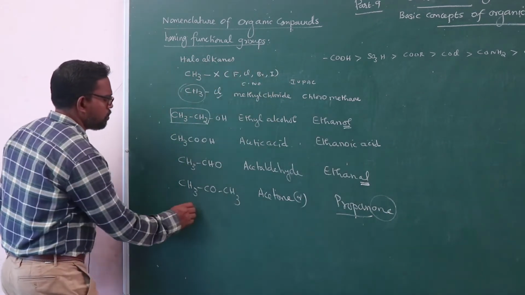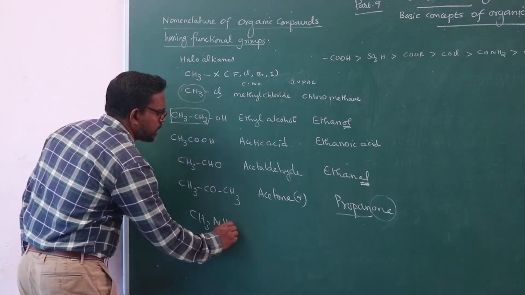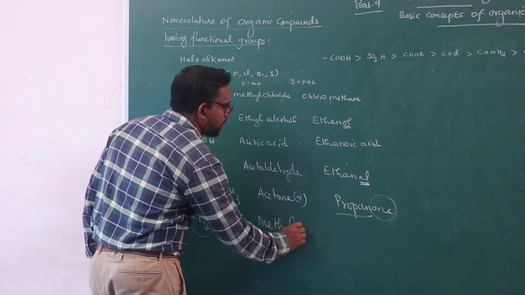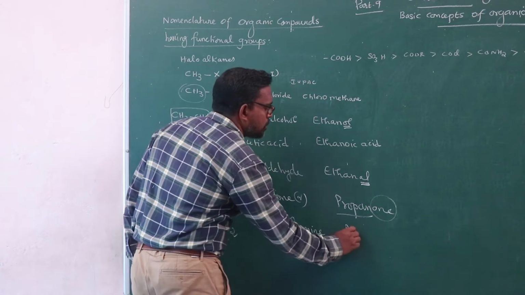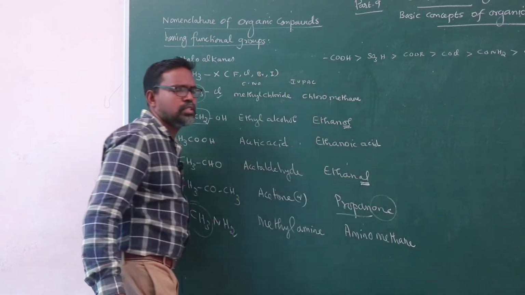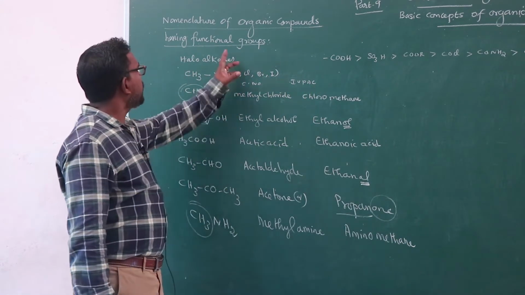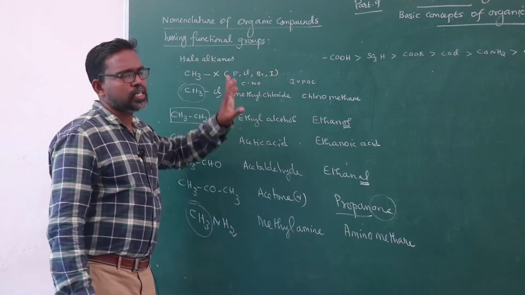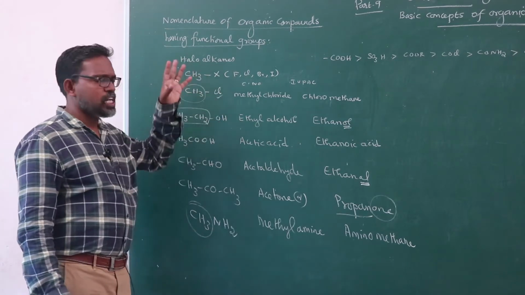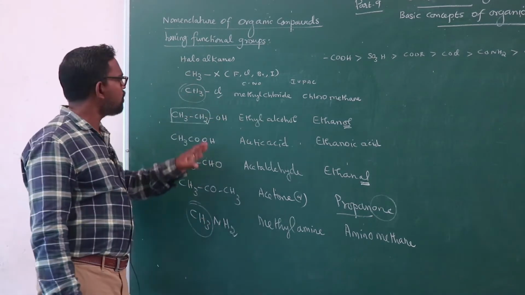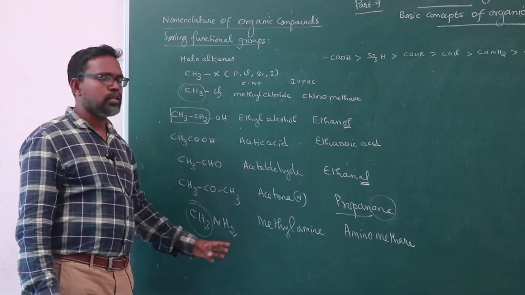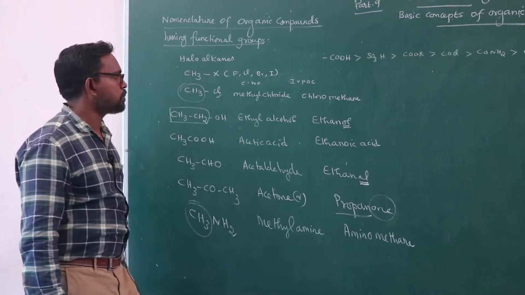And amino compounds, CH3NH2, methylamine. Here also the IUPAC name of the compound is aminomethane. These are some examples for the IUPAC nomenclature of organic compounds having functional groups. In higher classes, in class 12, you will study in detail the entire nomenclature of haloalkanes, haloarenes, hydroxy compounds, carbonyl compounds, amino compounds in detailed manner.